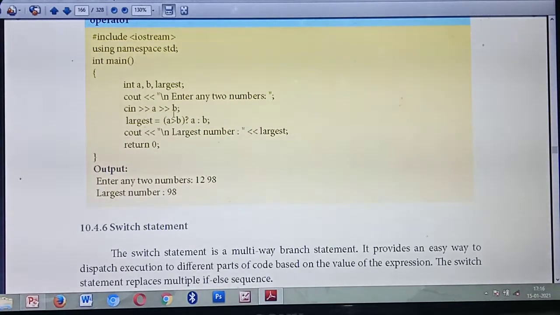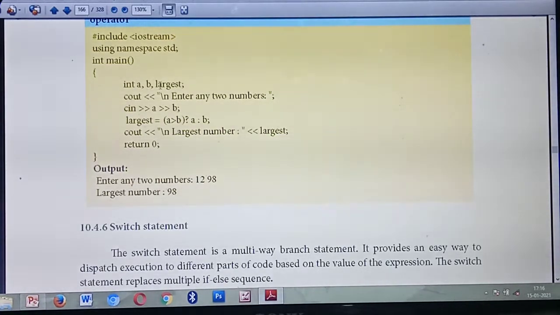So what's the question? You are going to find the largest of 2 numbers, isn't it? How many numbers are required? You require 2 numbers. For those 2 numbers, you are going to declare 2 variables. Numbers come under the data type integer, int, isn't it? So the 2 numbers you are taking in the variables a and b. 2 variables you are taking, and the 2 numbers you are giving are in the variables a and b.